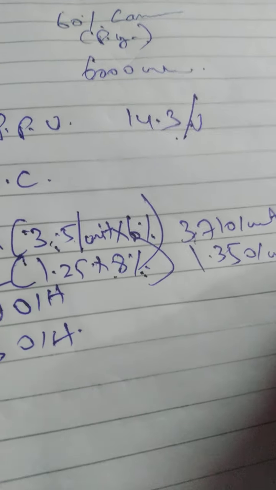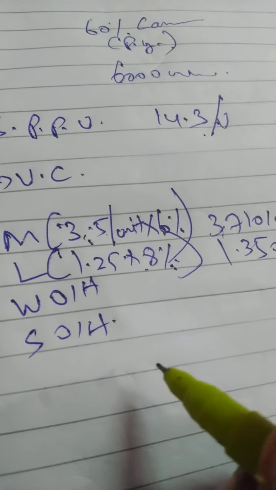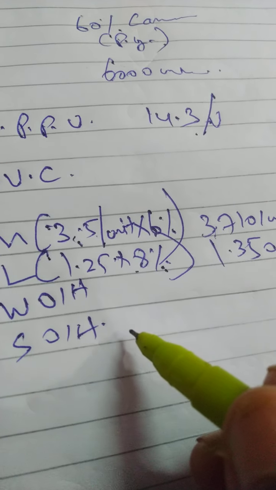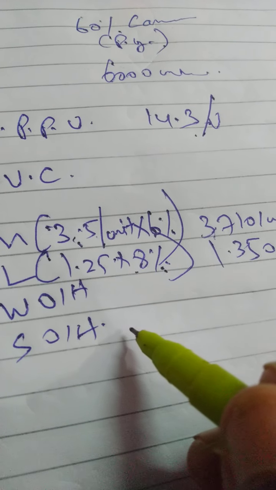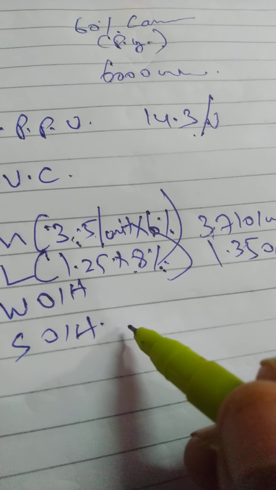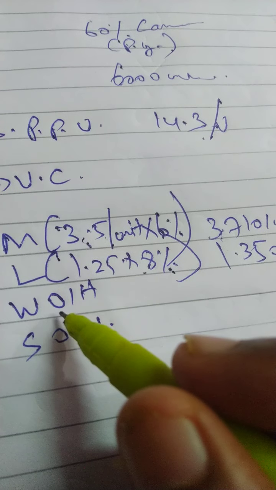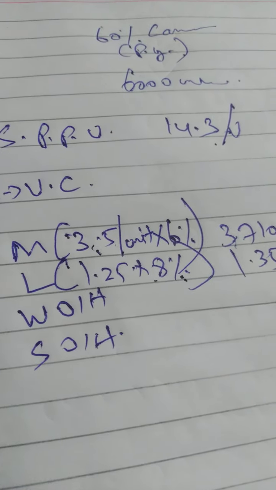1.35 per unit. Okay. Then variable overhead, selling overhead. How to identify that? What is the work overhead percentage? The work overhead percentage is given in the question. So how to calculate the work overhead?